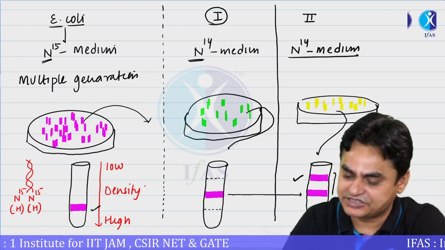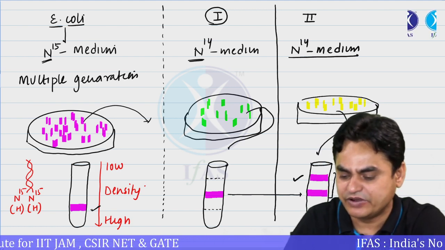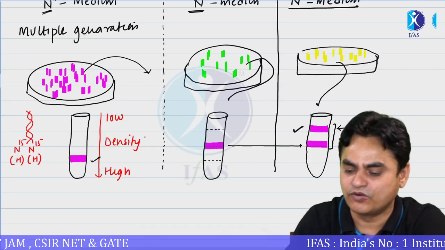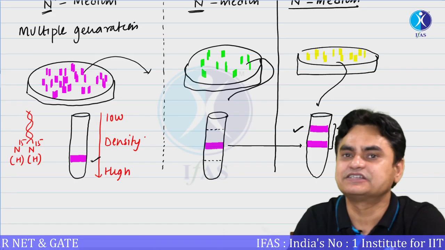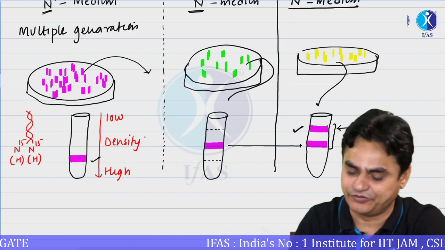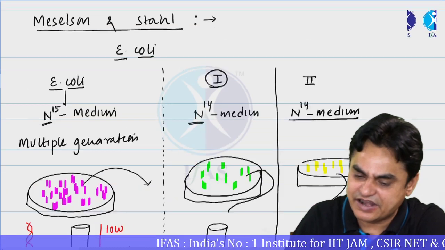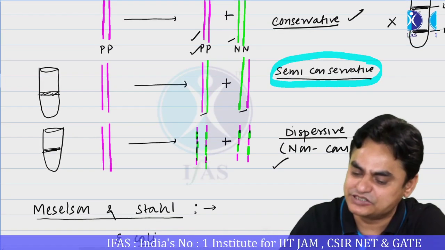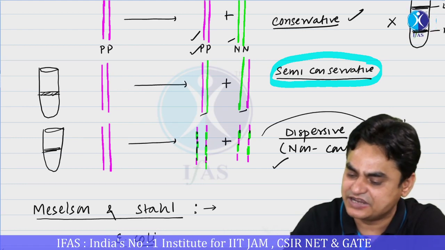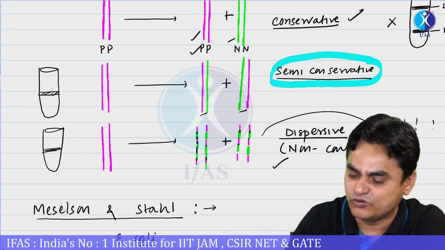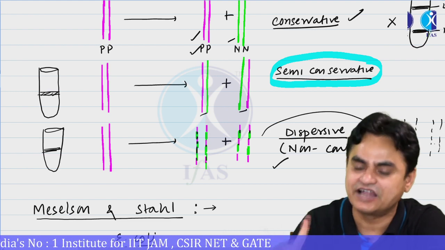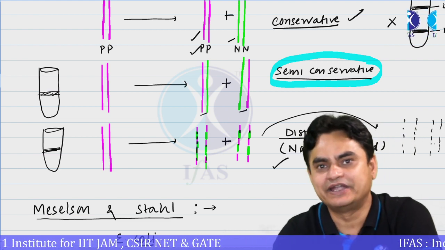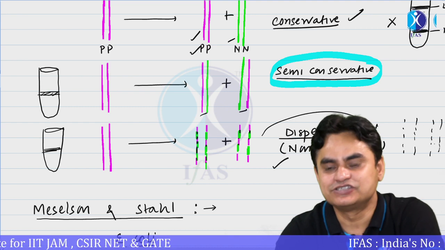There is now only one possibility: this could be observed only if the DNA replication is semi-conservative. Because if the DNA replication were dispersive, then the DNA would again be degraded and old and new nucleotides would be synthesized, and you should again get one band, but you are getting two bands.